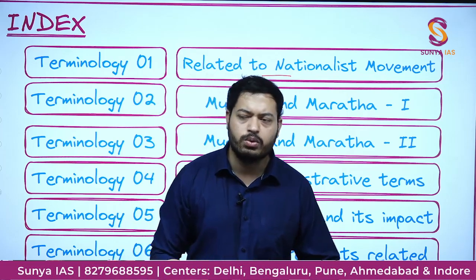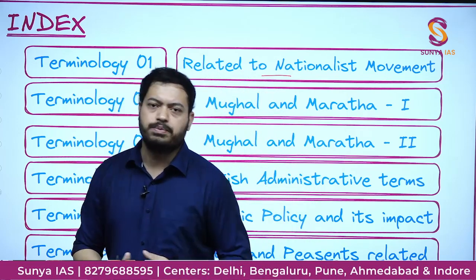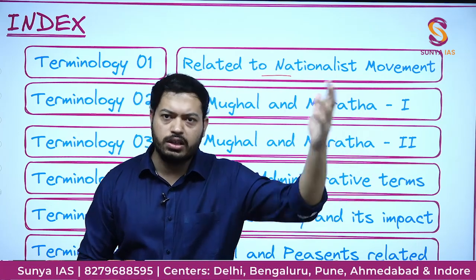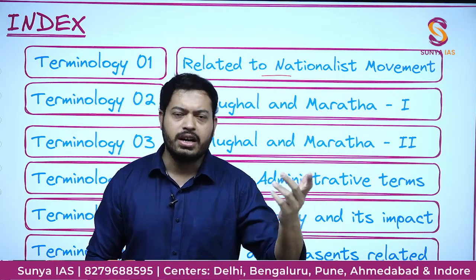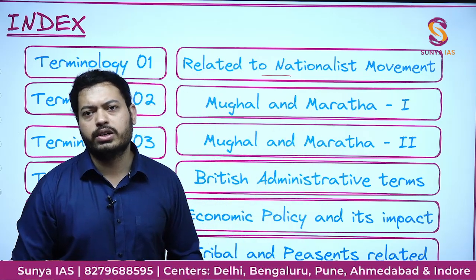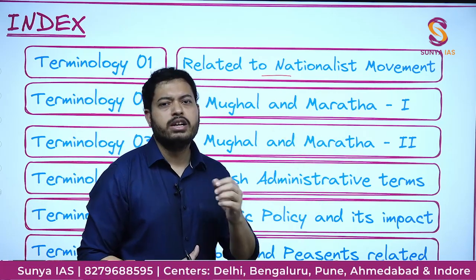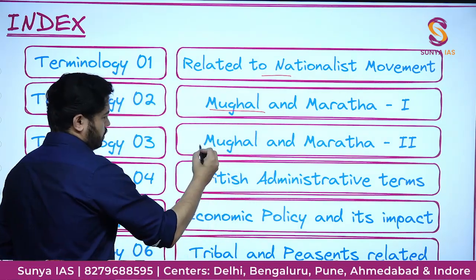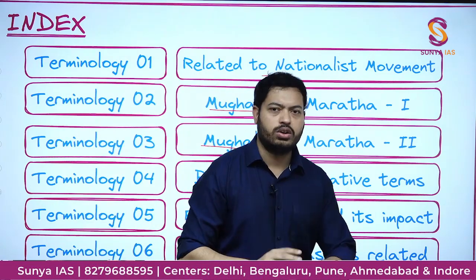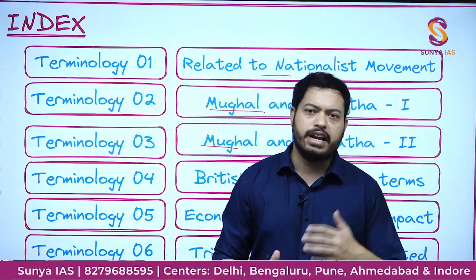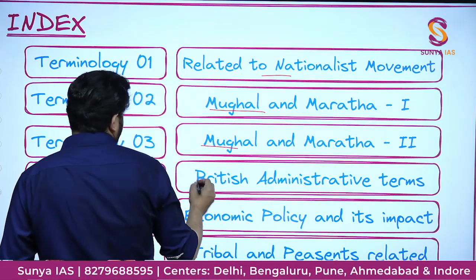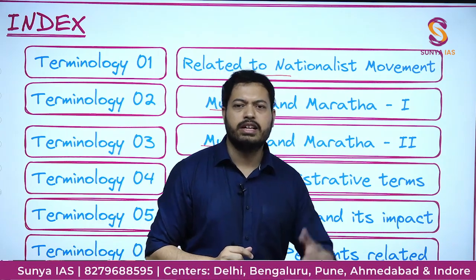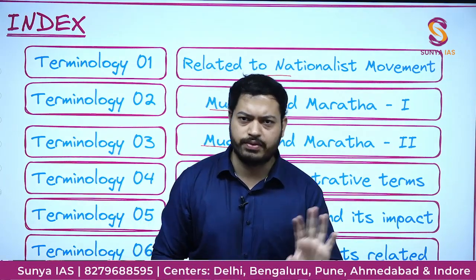Like in 2021 only, there was a very simple question where Suba, Mahal, Sultanate, Sarkar all had to be placed in order, and one has to know very well the meaning of each. That's covered in medieval also, but you need to know it from the modern perspective. Since Mughal and Maratha involve a lot of administrative features, it will take 2 classes. Then we will move to the British administrative terms, whether it is the ring fence policy or the doctrine of lapse, all those things will be defined here.